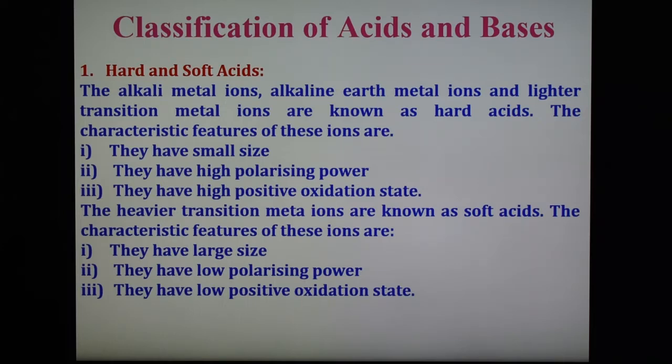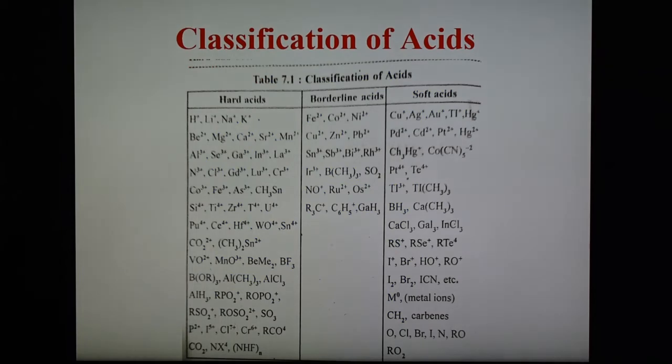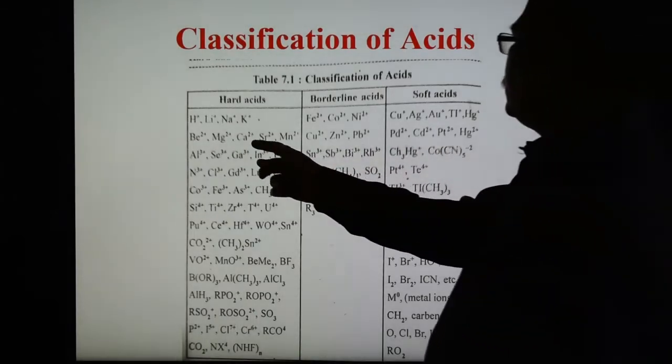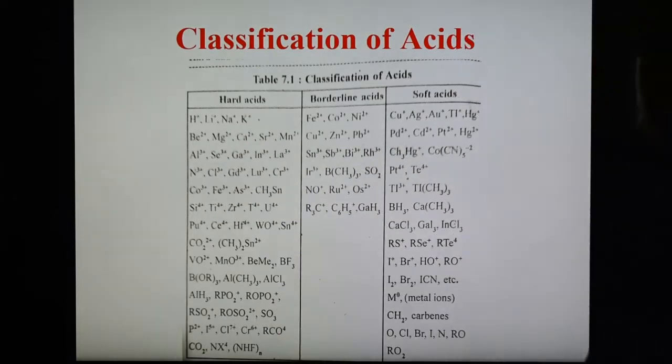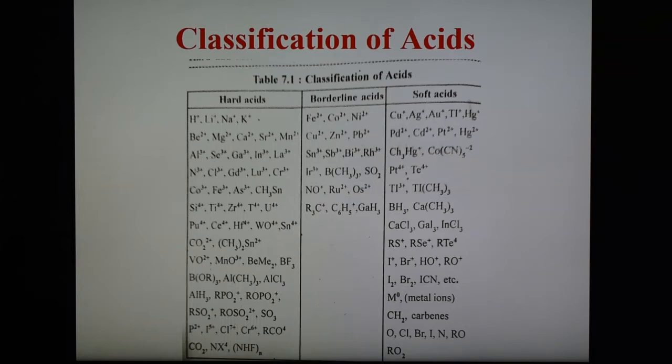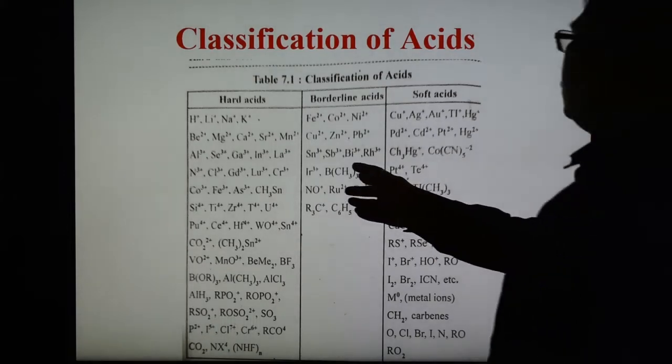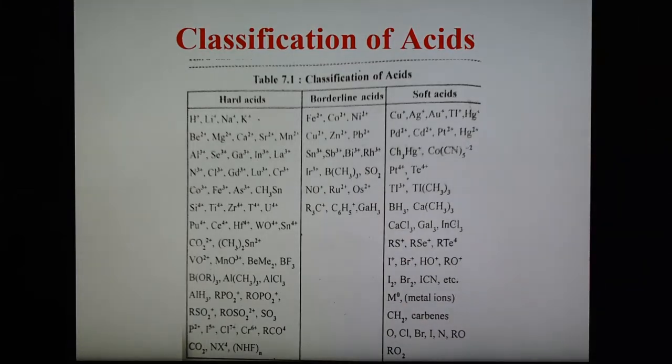And the example of these is shown in the table, and the table shows there are three parts of the hard acid and soft acid. Here this is the classification, and shown here the examples of the first part show the hard acids, and second is the borderline acid between these two, and third is the soft acid.